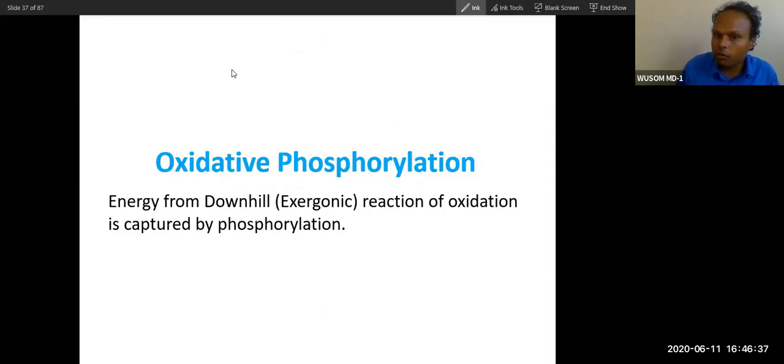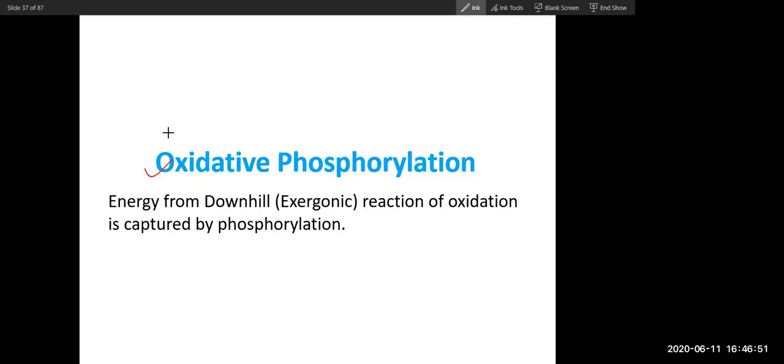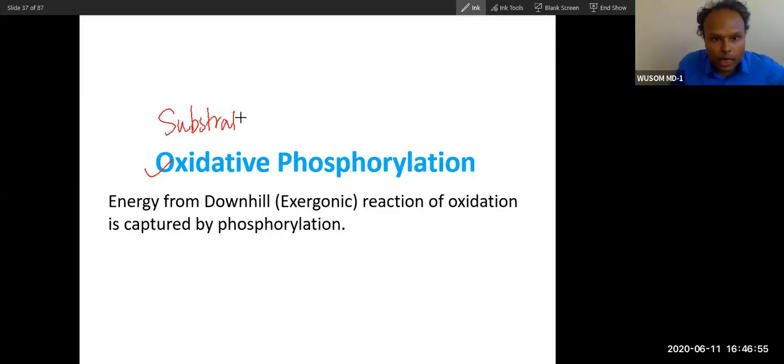And what are the types of phosphorylation? Just tell me. One is oxidative phosphorylation. What are the other types of phosphorylation we have discussed till now? Substrate level. Great. Substrate level phosphorylation. Our body has only two types of phosphorylation. And then what is the third type of phosphorylation that does not happen in our body?